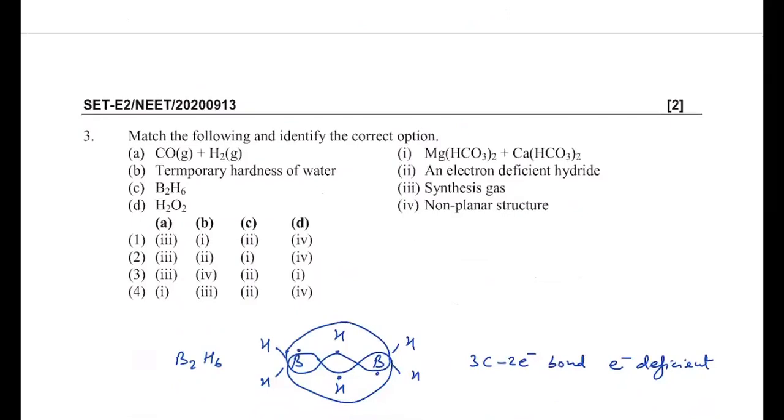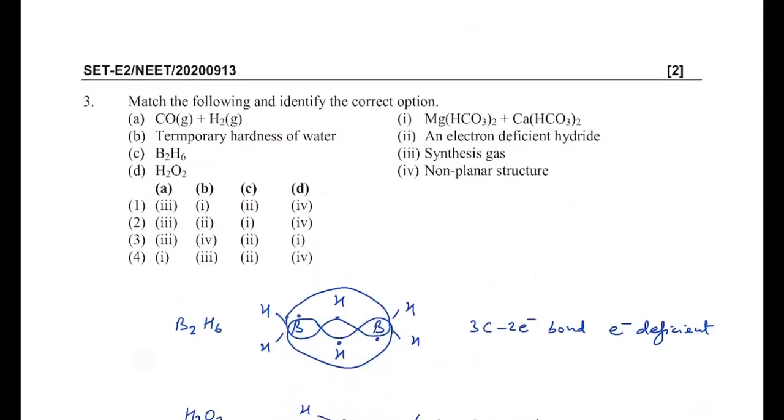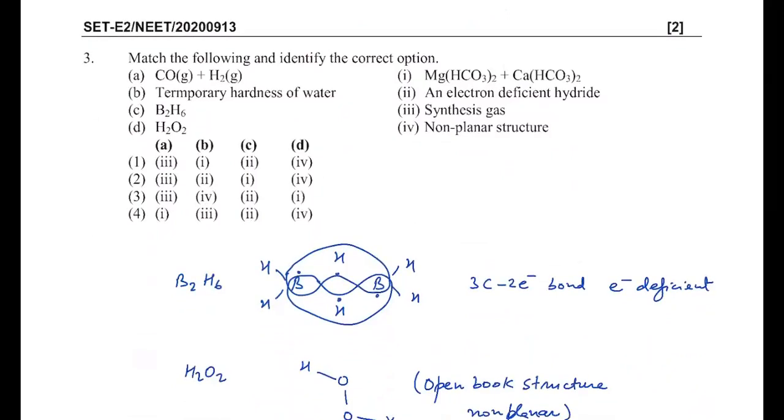Then the next question: match the following, identify the correct option. So we have carbon monoxide and hydrogen. This is basically synthesis gas. So for this option, we can write third one. Temporary hardness is because of bicarbonates of calcium and magnesium. So this is first one.